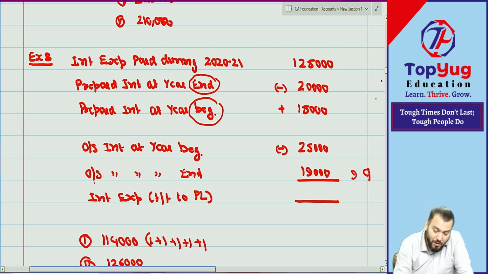Now outstanding interest at year end. It is an expense of the current year, not paid in the current year. It will be paid in next year. So expense of current year, minus.